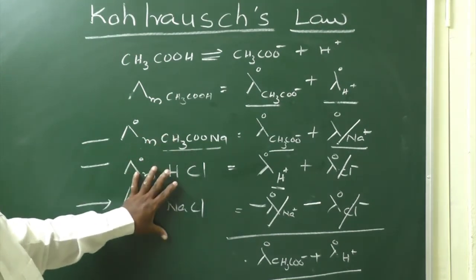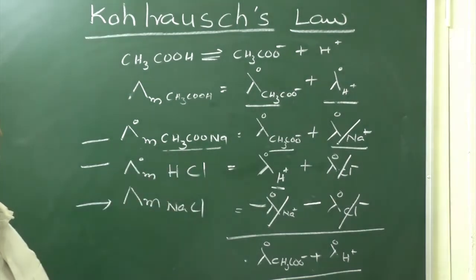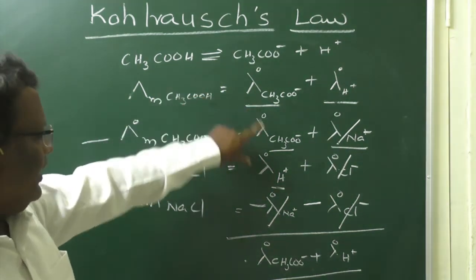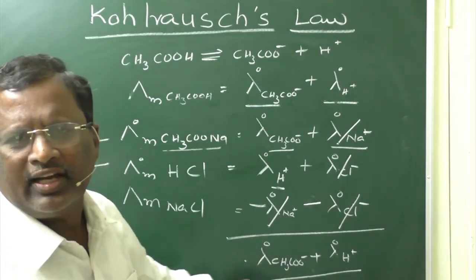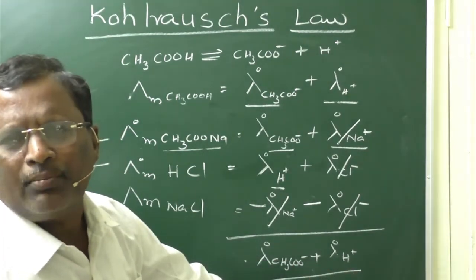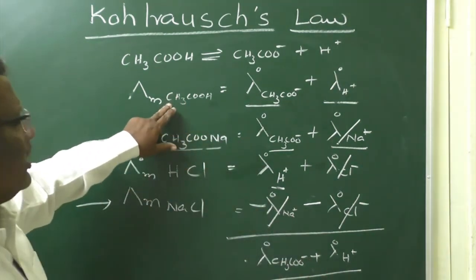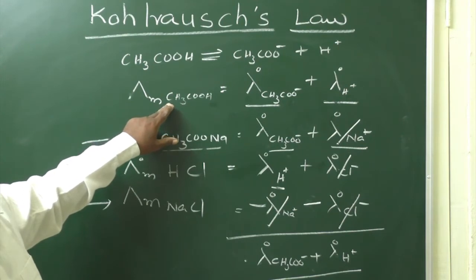These values can be determined experimentally because they are strong electrolytes. From these values, you can derive indirectly the sum of the limiting molar conductivities of acetate ion and H plus ion. If you know the sum of the limiting molar conductivities of H plus and Cl minus, it will be equal to limiting molar conductivity of acetic acid.